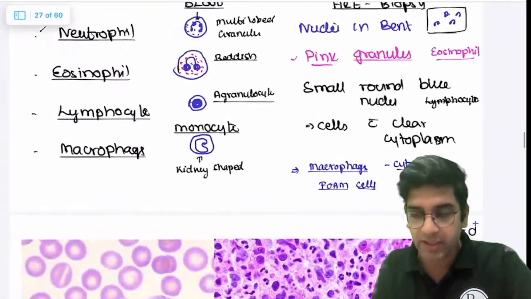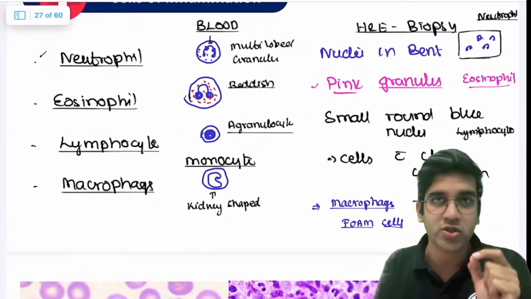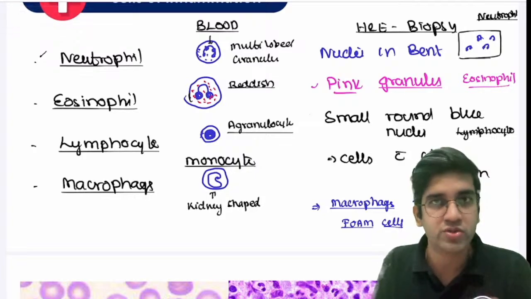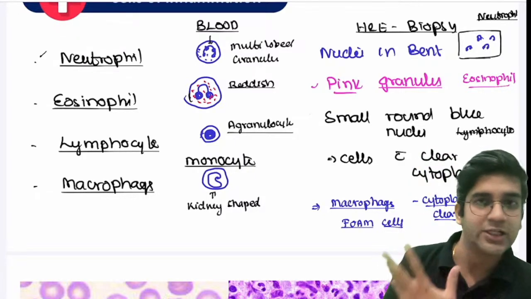So this is how all the 4 cells are going to look for me in biopsy. Neutrophil, bent nuclei. This slide is very, very important for me. Eosinophil, pink granule. Small round blue cell, you have your lymphocyte, and a clear cytoplasm, your macrophage.